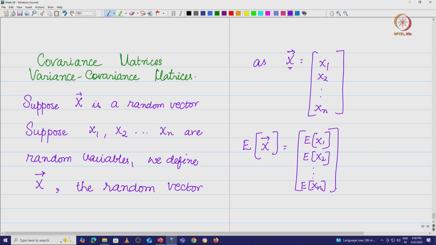Now, if this is the case, then I can do a whole lot of interesting stuff. Before we get into the idea of the covariance matrix, let's look at something interesting. Let's first look at the expected value of, suppose I have this vector.